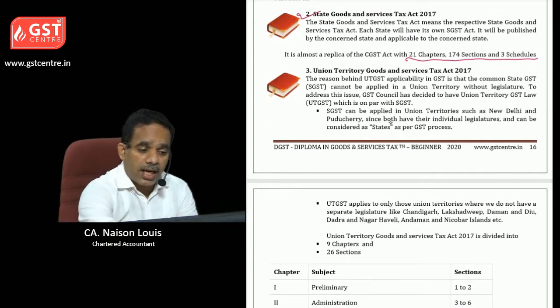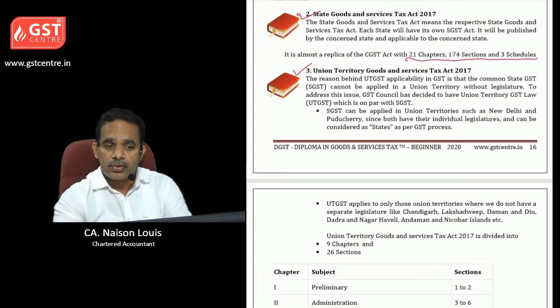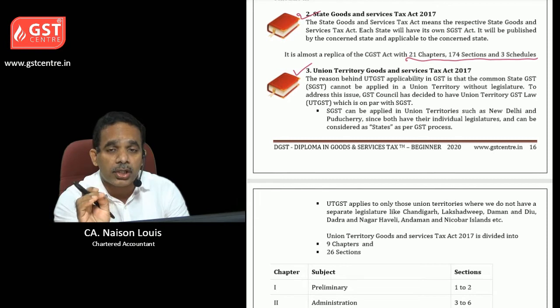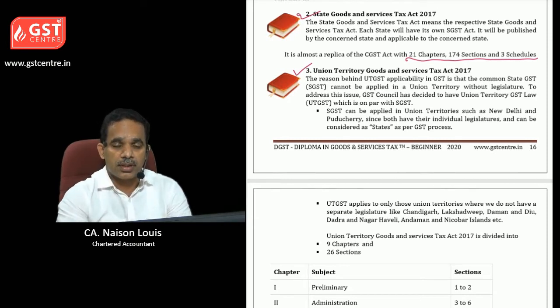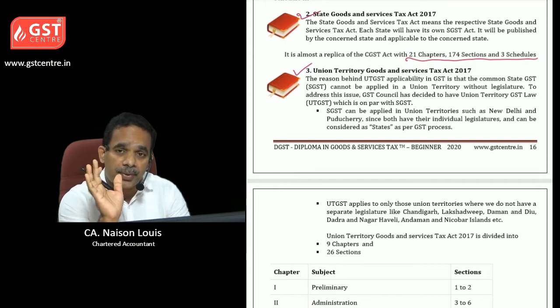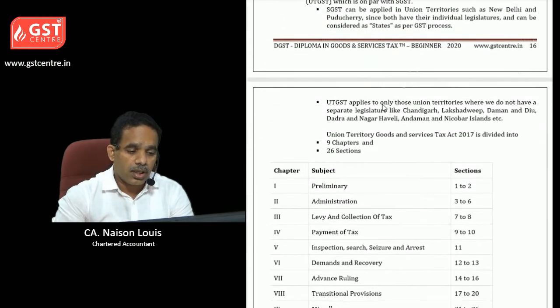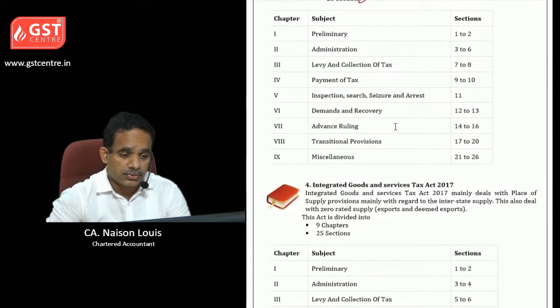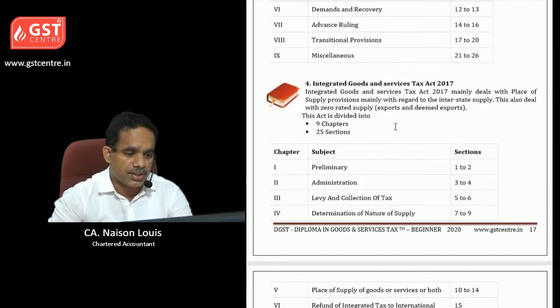Then the third act is the Union Territory Goods and Services Tax Act 2017, which is applicable for all union territories. But there is an exemption for Delhi and Pondicherry, for which the SGST Act itself will be applicable. There are 9 chapters and 26 sections. You can read the various chapters and headings.